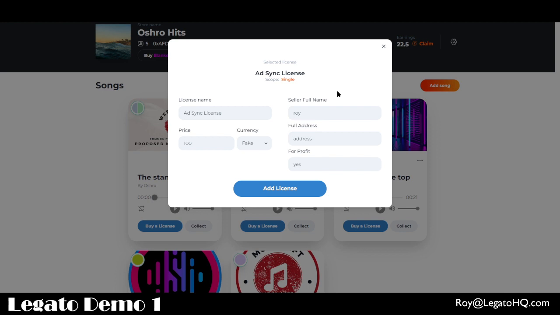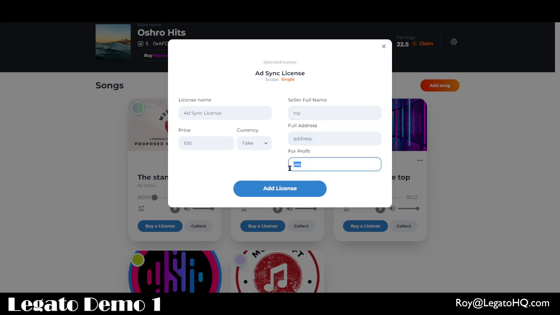And when you want to create an ad sync license option, you basically input your special information about yourself and the address, because that's going to go into the contract. Now we're actually going to encrypt this, so it's not going to be visible on chain for anybody except the buyer and the seller.